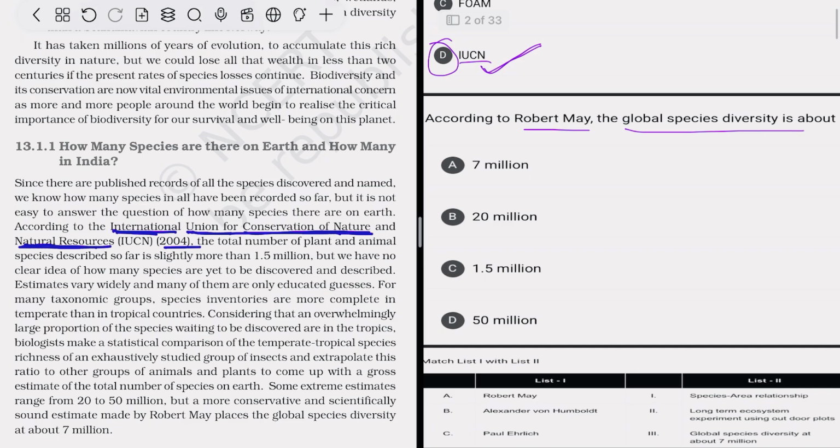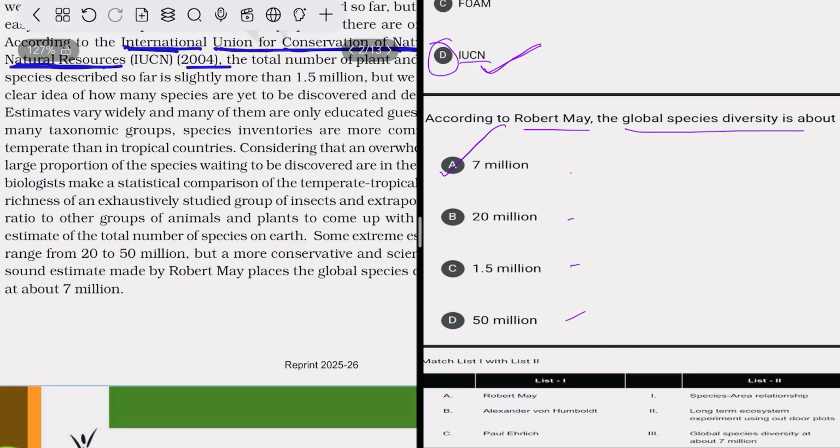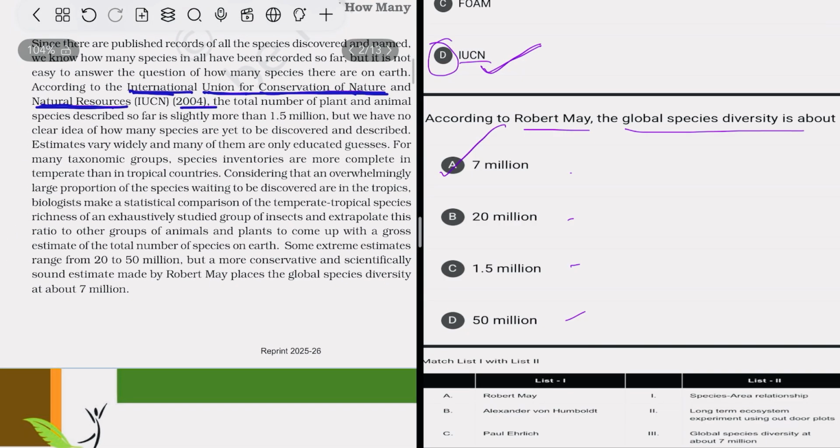After that: according to Robert May, the global species diversity is about... So this is a scientist, Robert May, and he scientifically analyzed the global species diversity. According to him, it is 7 million, 20 million, 1.5 million, or 50 million. So the correct option is 7 million. Option A is correct. We can read here that a scientific estimate was given by Robert May of the global species diversity, that is about 7 million. So option A is correct.